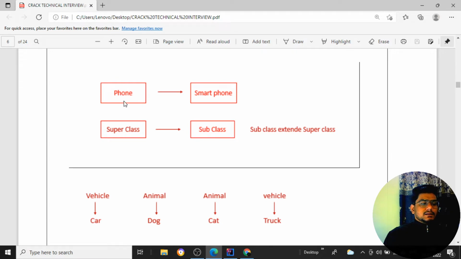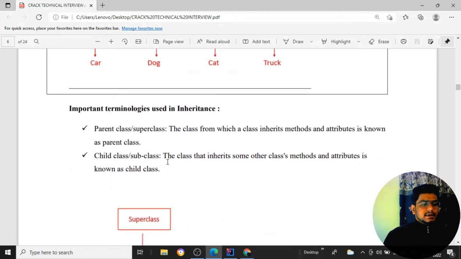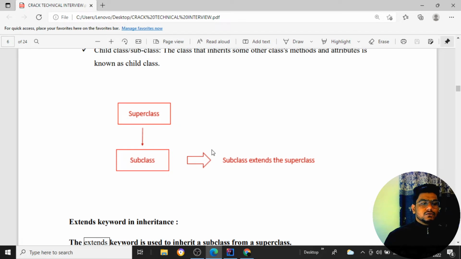So basically the phone acts as a superclass over here, and all those smartphones act as subclasses. That is one of the best examples. The same way for vehicles: the vehicle is the superclass, and the car as well as the truck come under subclasses. These are all inherited properties. Same for animals: a dog is one particular animal and a cat is another, but the animal is the superclass, and the dog, cat, lion, tiger all become subclasses. This is how the flow works for inheritance.